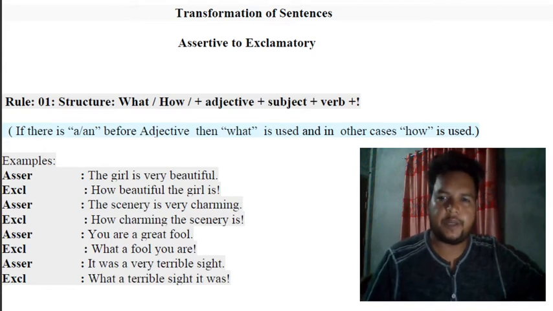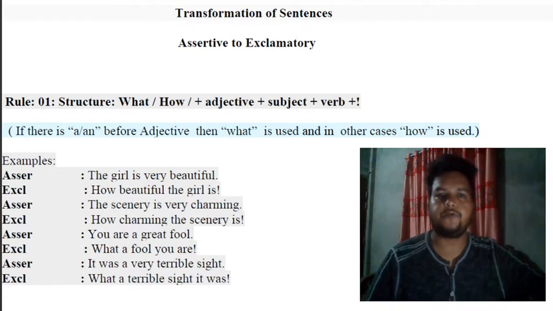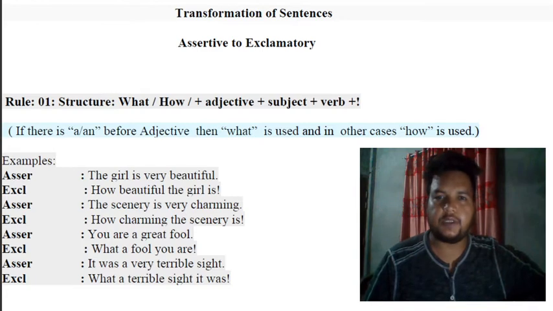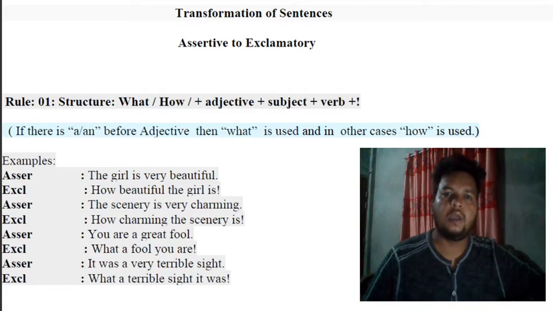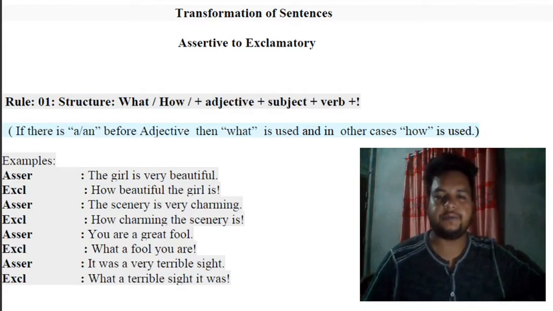So this is not actually that much lengthy lecture. There are 4 rules we have to follow to transform assertive to exclamatory. If you have to define what is called an assertive sentence and what is called an exclamatory sentence, I think you know it well. So let's have a brief discussion. Assertive sentence means the sentences that actually express a statement, declaration, plain sentences. On the other hand, exclamatory sentence is the sentence that expresses sudden emotion, excitement, surprising things. It strikes.